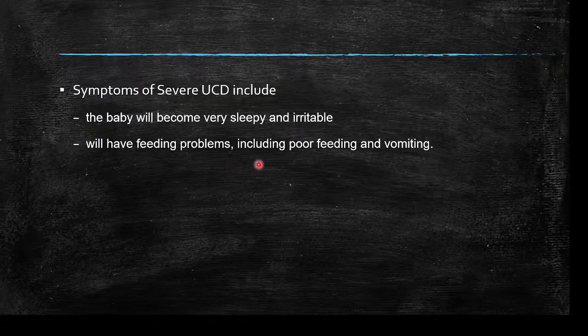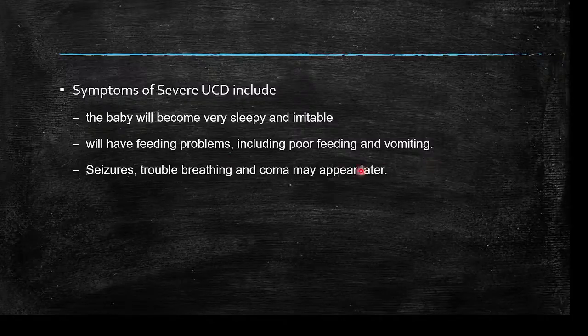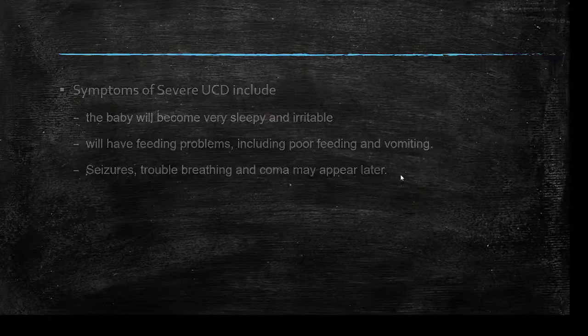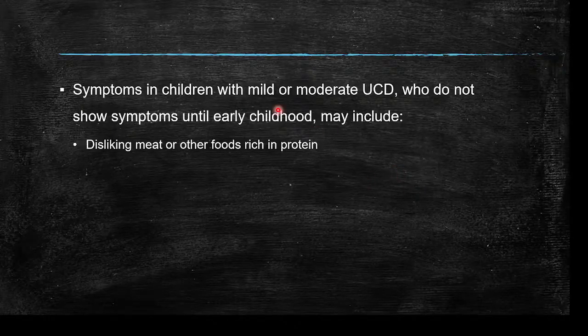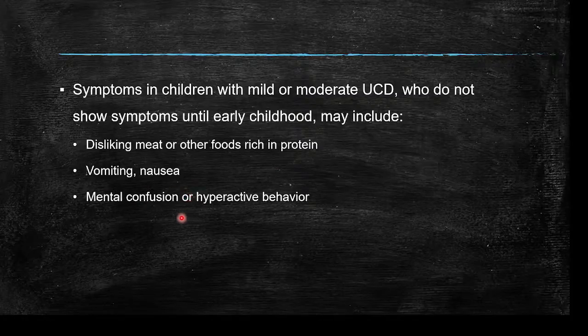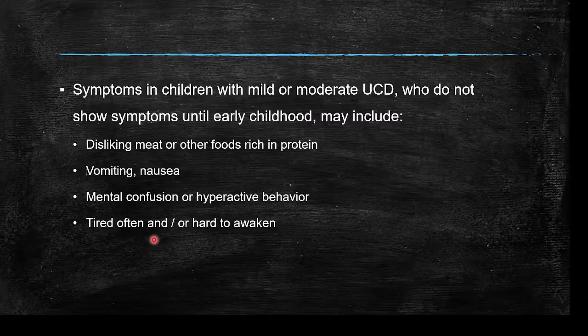So we'll have feeding problems, including poor feeding and vomiting. Seizures, trouble breathing, and coma may appear at a later stage if it is not treated. Mild to moderate UCD symptoms include disliking meat, non-veg foods and other foods rich in protein. Vomiting and nausea, mental confusion and hyperactive behavior will be there. Often the babies will be tired and they won't awake very easily. Coma, if it is not treated or managed.